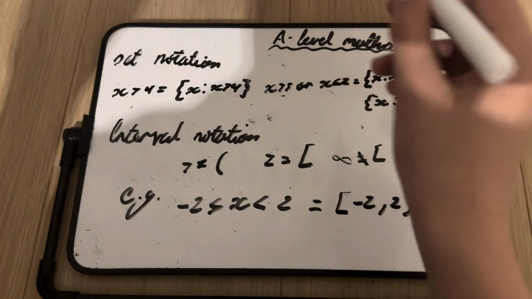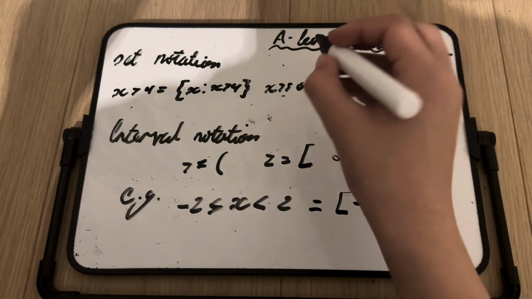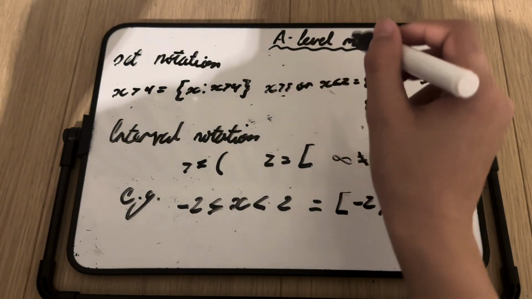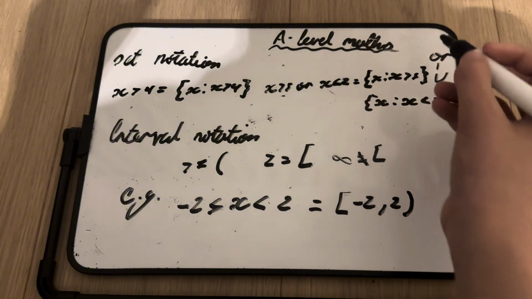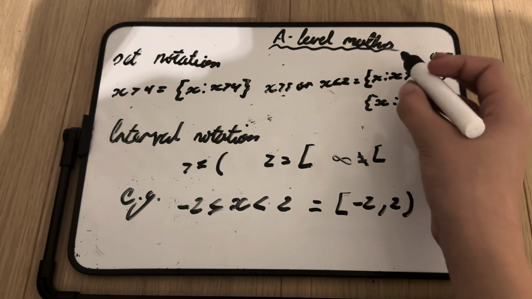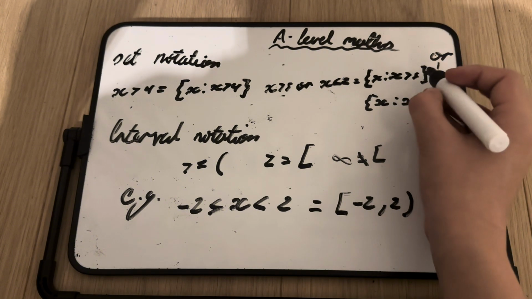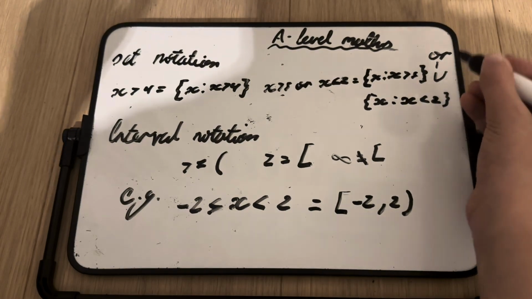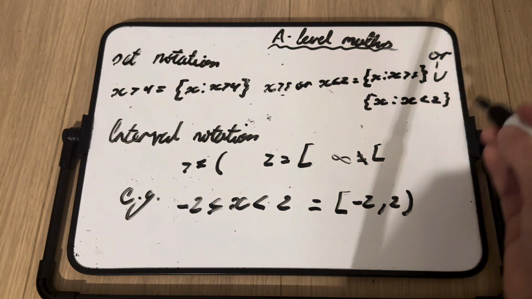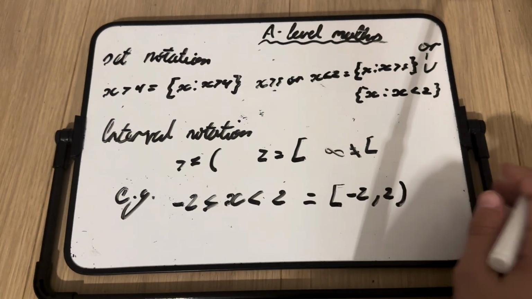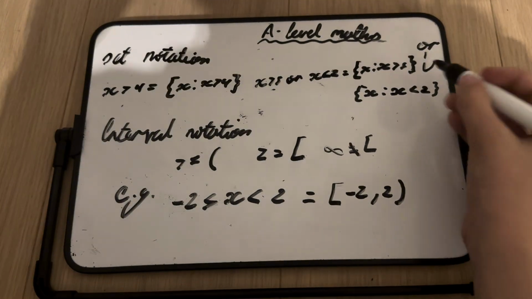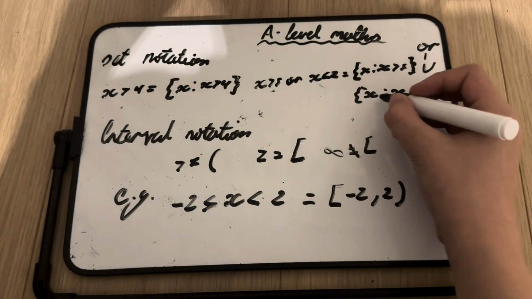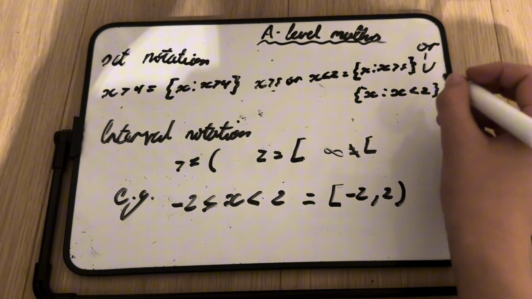And for the next part, if we have x is greater than 5 or x is less than 2, then you would have the set of values where x is greater than 5, or which is a union. Sorry, I think I forgot the name, but just that symbol, which means or, x where x is less than 2.